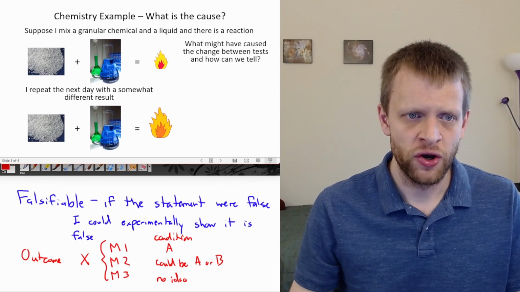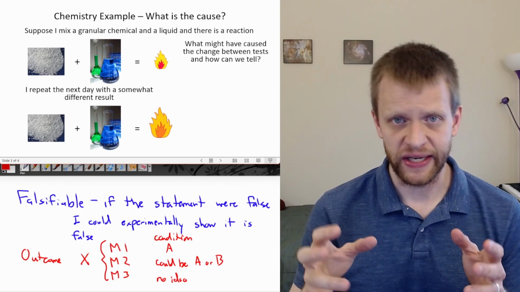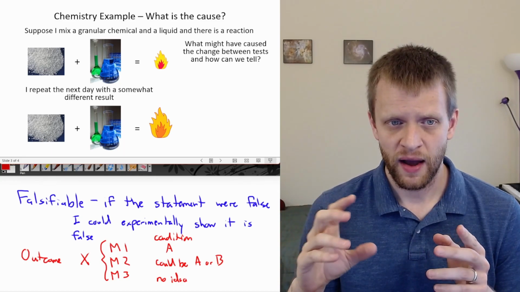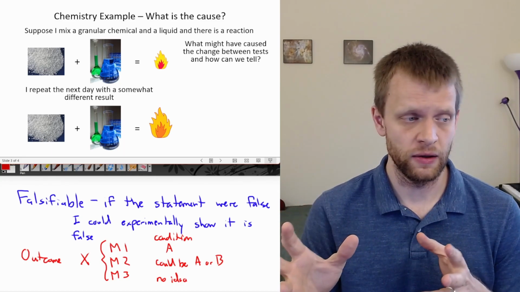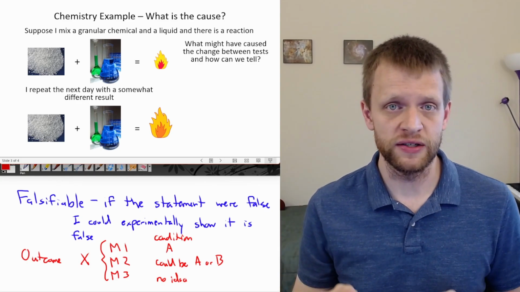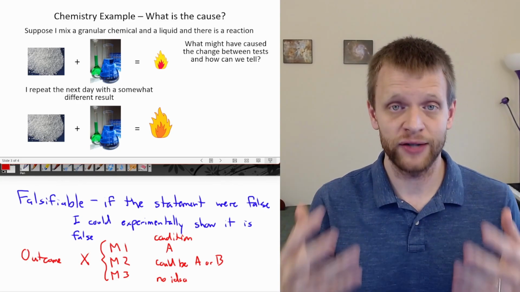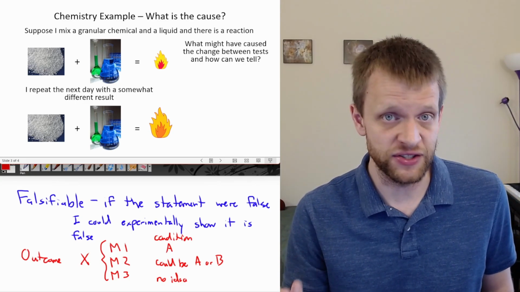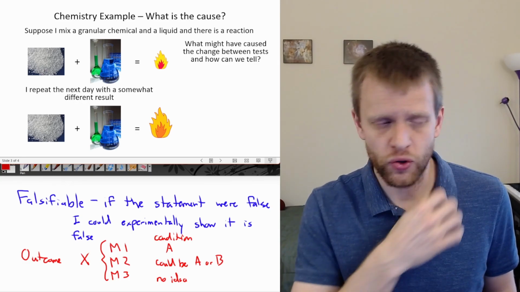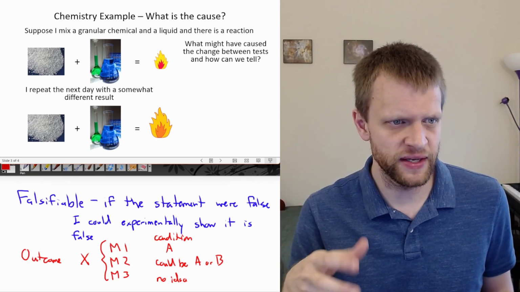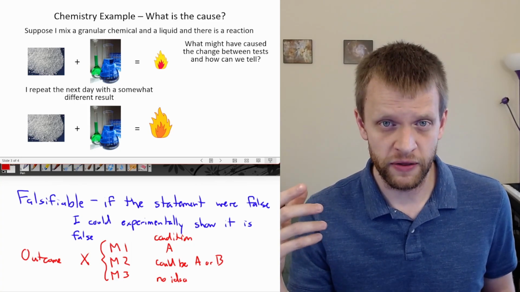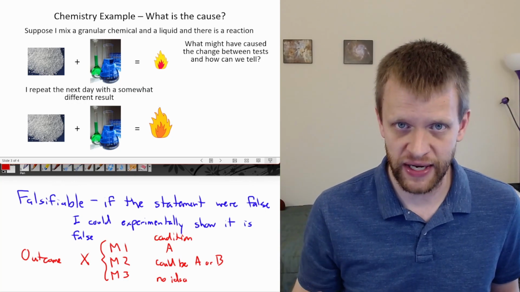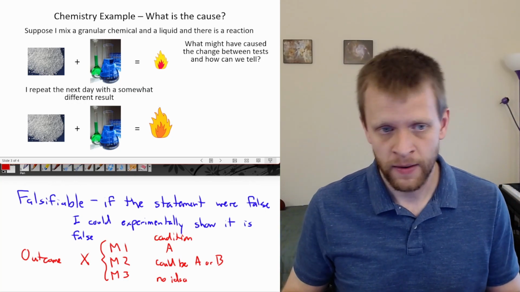Well, we might want to ask, what might have caused this change between my first experiment and my second experiment? And how can we tell if that proposed cause is actually the cause or likely to be the cause? Can we start investigating this at all? So I recommend pausing the video for a second and thinking about what might have been different the first day and the second day with these experiments, and how would you test for that?